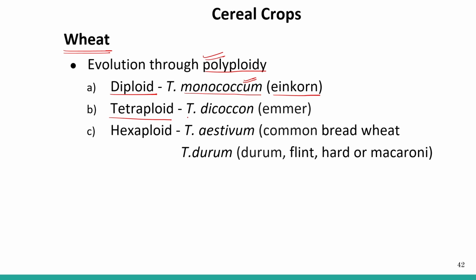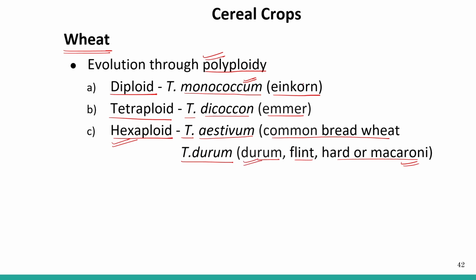Tetraploid, Triticum dicoccum, that is emmer wheat. Okay, hexaploid, very important. Triticum aestivum, common bread wheat. Triticum durum, flint, hard macaroni. So these are the different names of it. That is also called durum wheat.